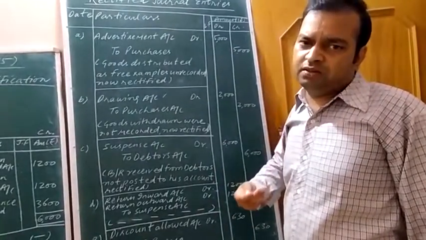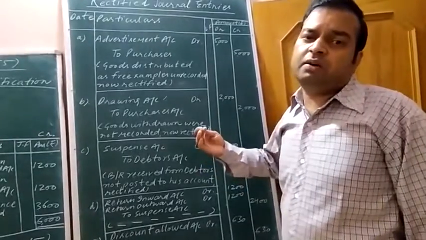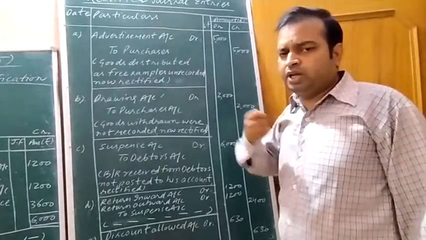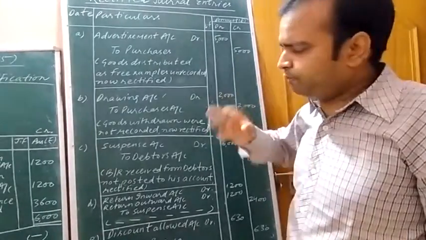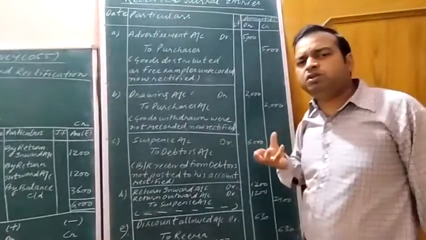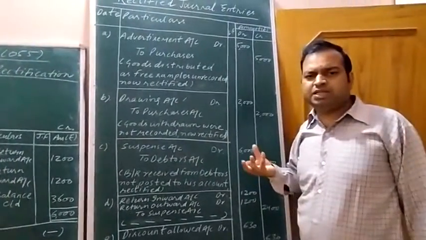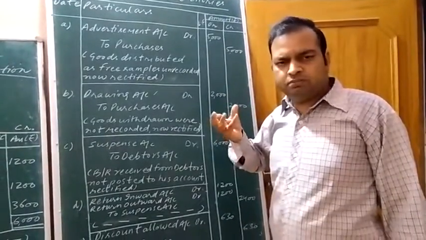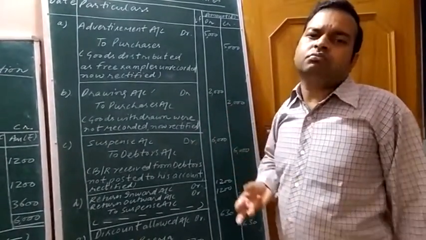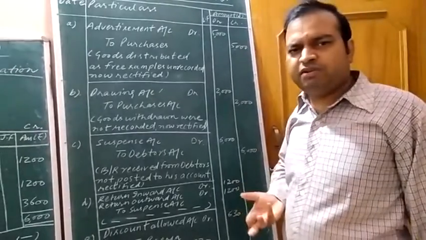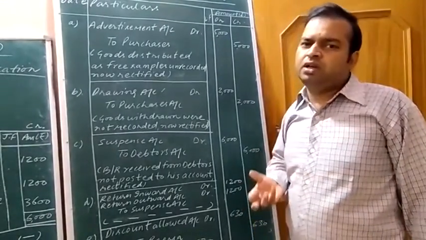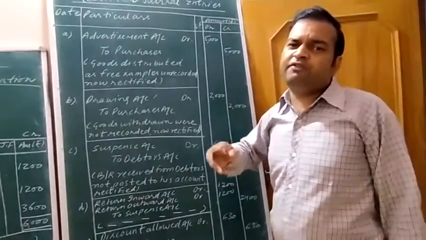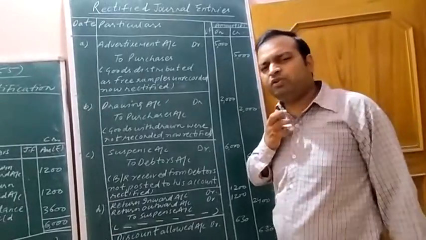Bill receivable means he will make the payment of the bill and we will receive the payment. So the place of the debtor will be occupied by what? Bill receivable. Debtor is an asset for us. The place of debtor is exchanged with bill receivable. Bill receivable is also an asset because it can be converted into cash on some future date, and cash is an asset for the business.